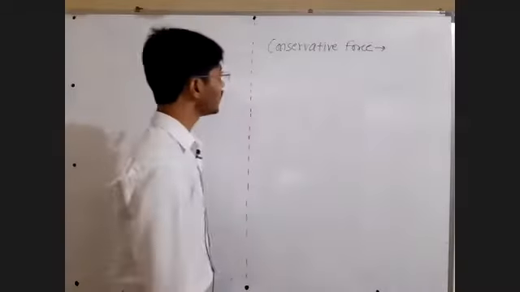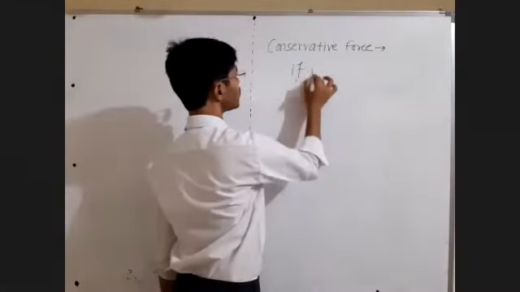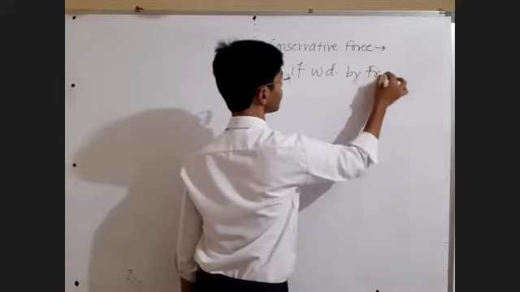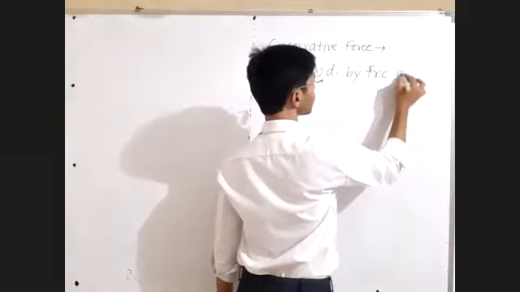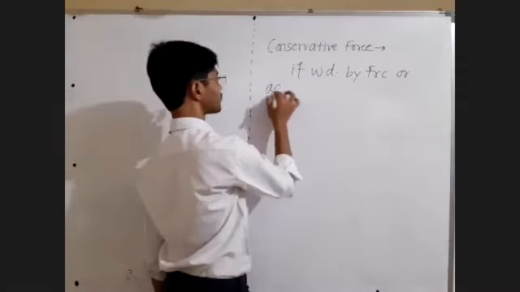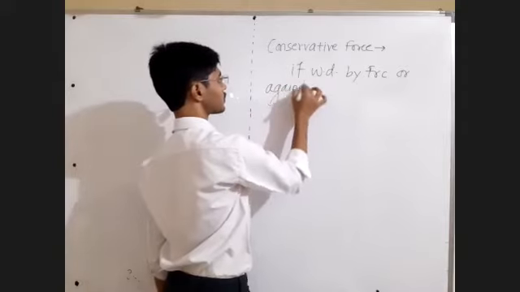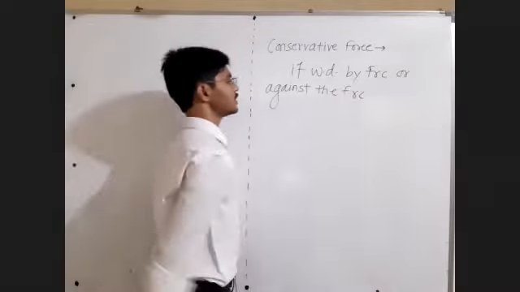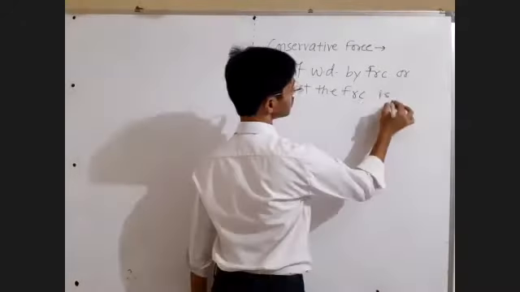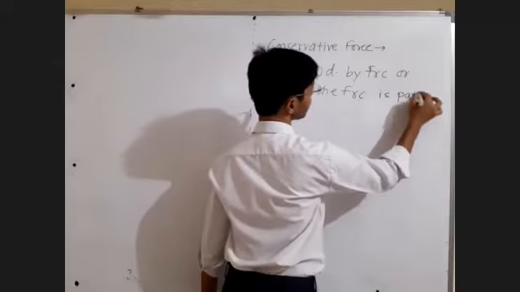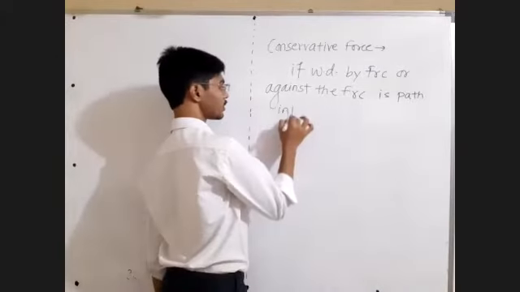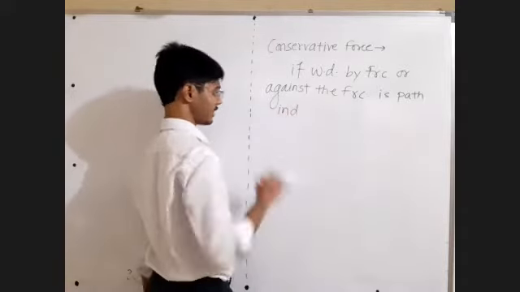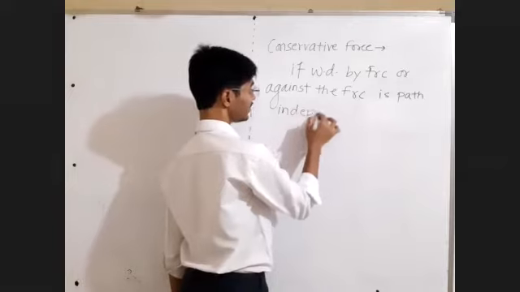What is conservative force? Write down. If the work done by force, short form FRC, work done by force or against the force is path independent. Path does not matter, only initial and final position matter. Path independent.